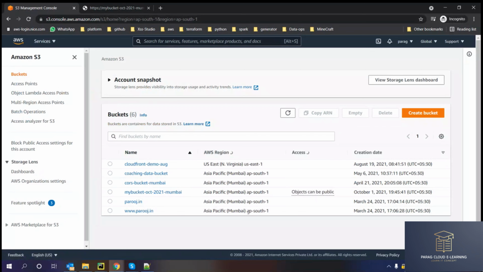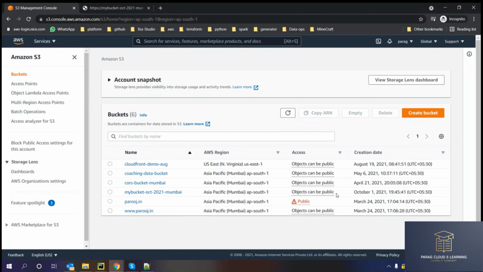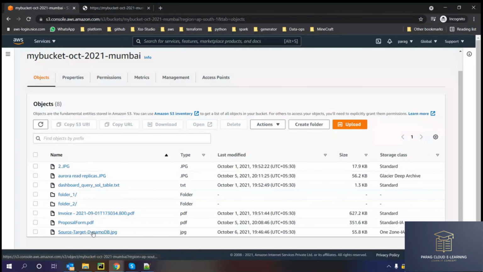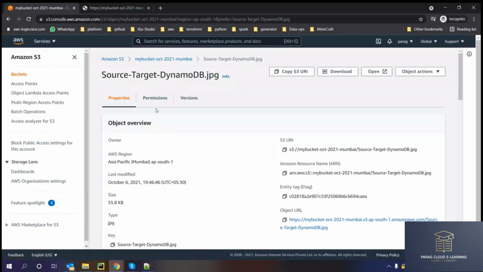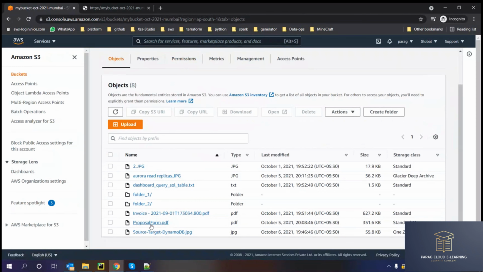If I go to S3, you can see here, objects can be public. Objects can be public means the bucket is public now. But are all the objects public? That's not sure right now. So let's go to my bucket and click on any of the objects. If you click on permissions, this object is still private. As you can see, those two options are not available right now. That means even though my bucket is public, all the objects in my bucket are still private.